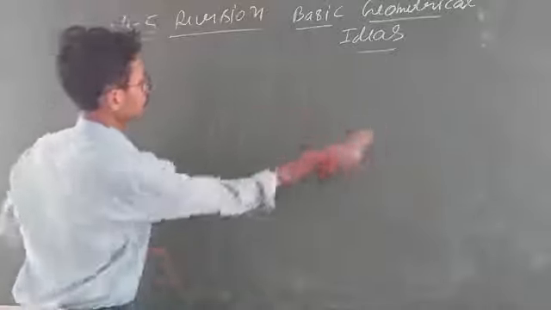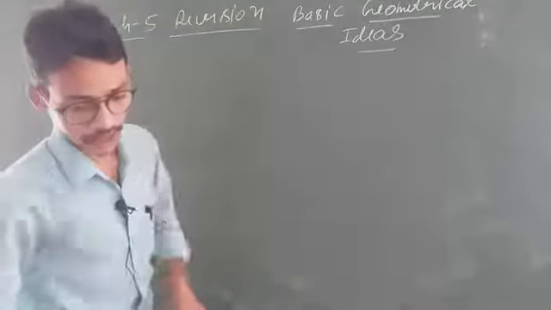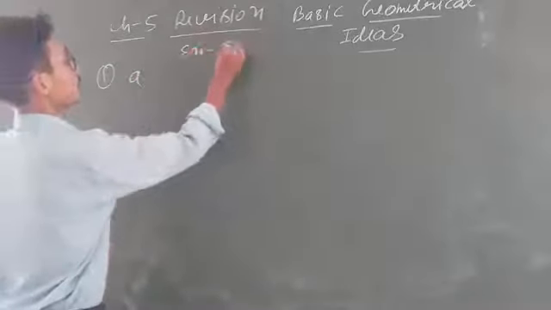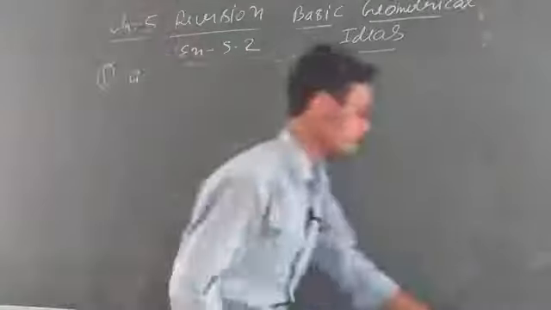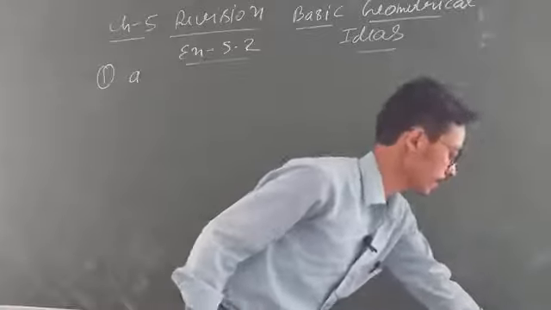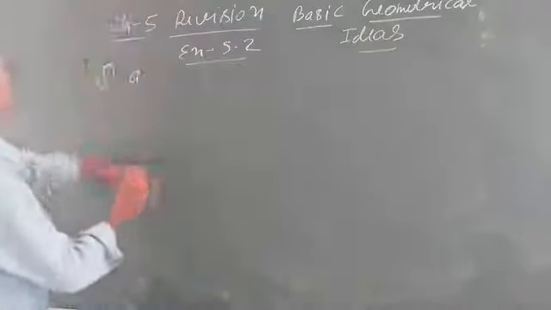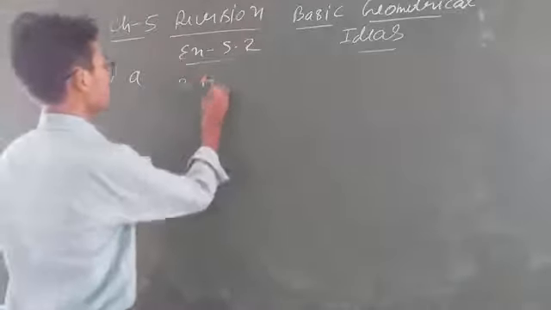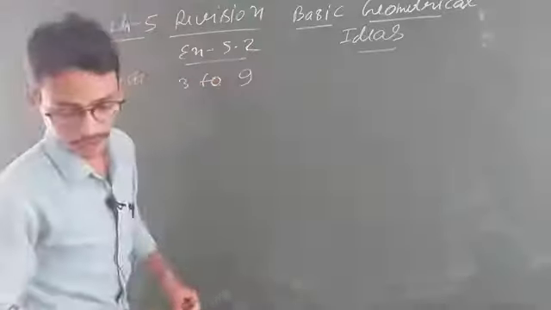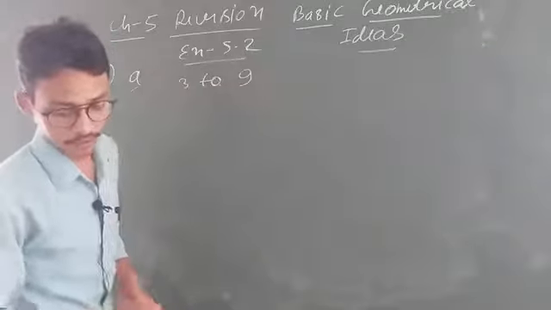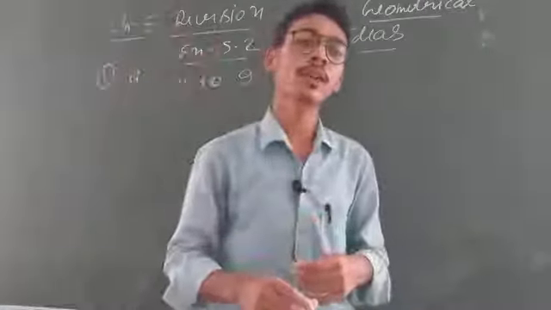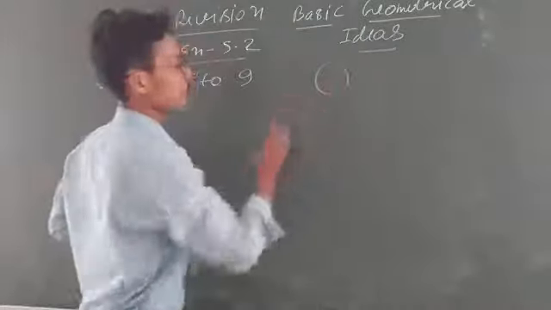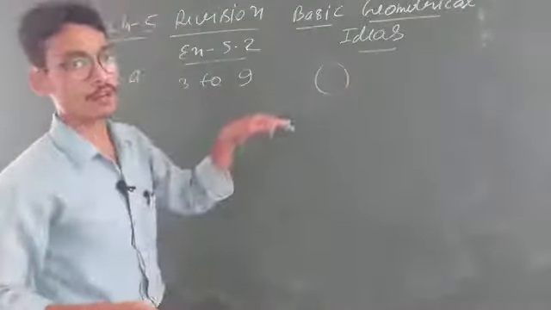Okay, now come to the question. The first question of exercise 5.2 is given. Look, what is given, students? The question is 3 to 9. You have to go from 3 to 9 and find out the fraction. You have to find the fraction according to 360 degree, because you know that one full revolution is equal to 360 degree. The clock revolves a full revolution. Clear?